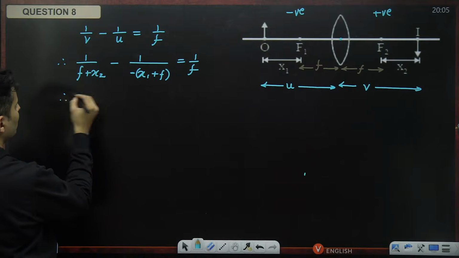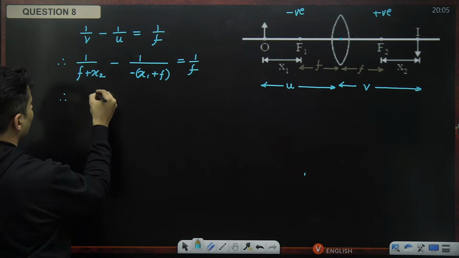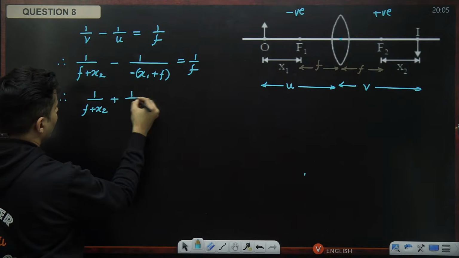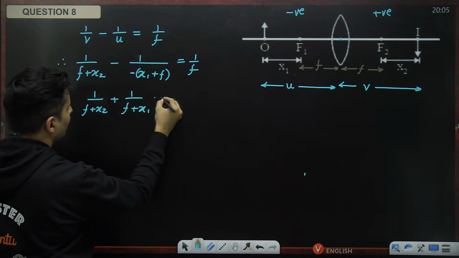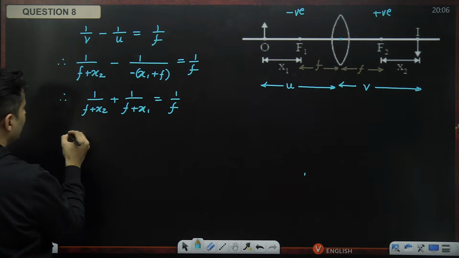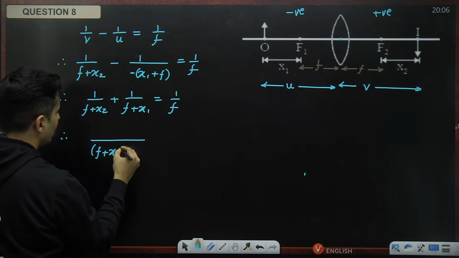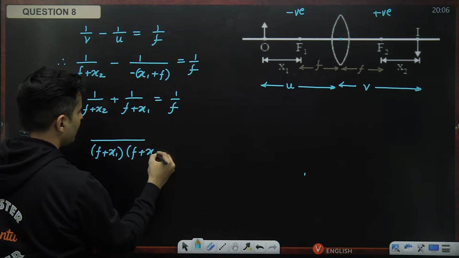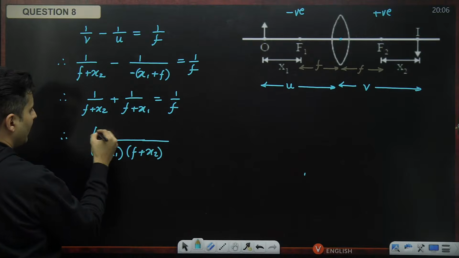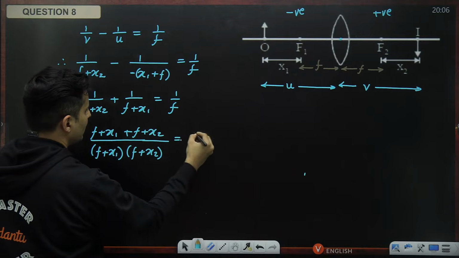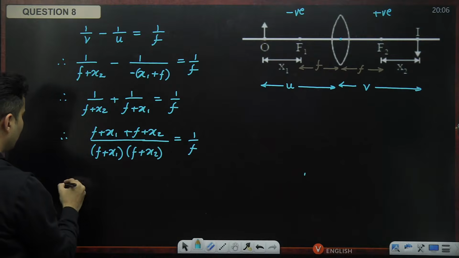I think we should solve this now. So I'll have 1 by F plus x2 plus 1 by F plus x1 is equal to 1 by F. Taking LCM, I will have F plus x1 into F plus x2. On the top side, F plus x1 plus F plus x2 is equal to 1 by F. Cross multiply again.